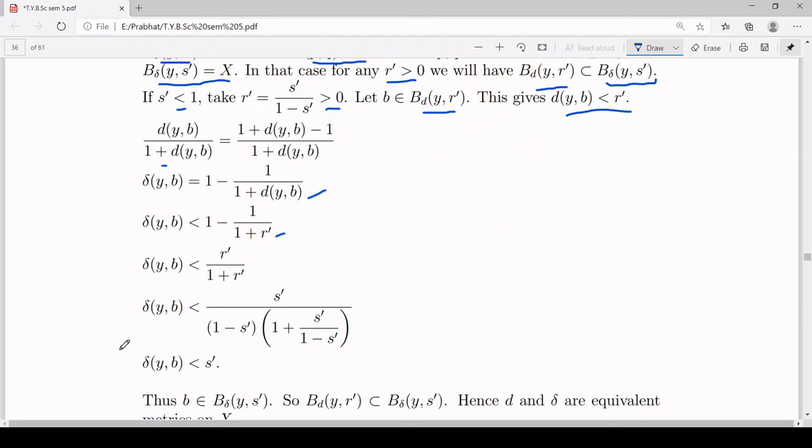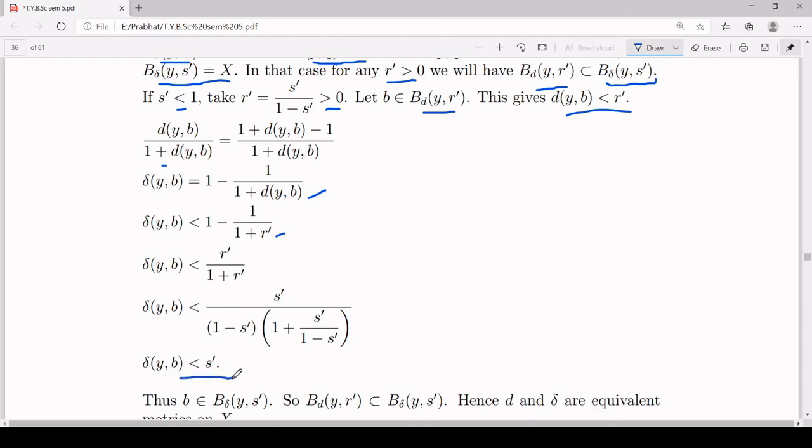Now what r' have we chosen? We have chosen our r' to be s' upon 1 minus s'. So r' upon 1 plus r' is s' upon 1 minus s' into 1 plus s' upon 1 minus s' inverted, and you can do a simple calculation to get that this expression is the same as s'. That will give you delta(y,b) is less than s'.